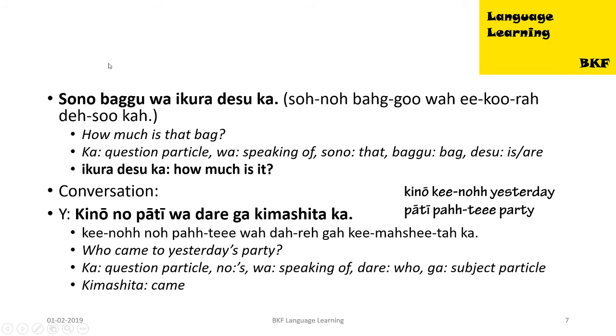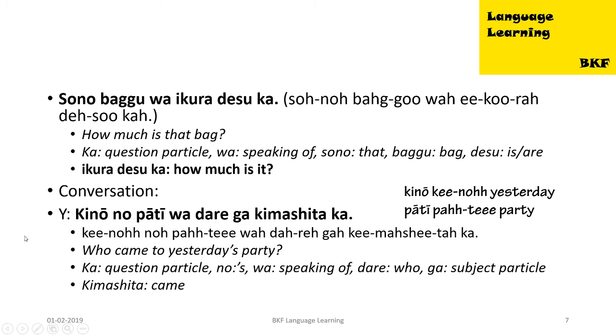Next example, Sono bagu wa ikura desu ka, which means how much is that bag. Now again, if we break down the sentence, ka is the question particle, wa means speaking of, sono means that, bagu means bag, desu is to be. Ikura desu ka means how much is it. So sono means that, bagu is bag. So that is how it is in Japanese.